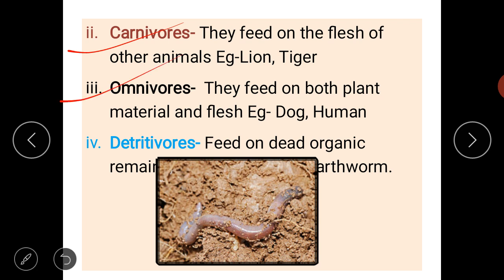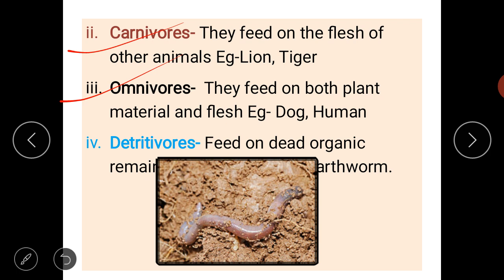Then third is omnivores. Omnivores are the organism which can eat both kind of food, vegetarian food material and non-vegetarian food material. So they can eat vegetables and all vegetarian stuff, and also they can eat flesh and meat. So example is dog, human are the omnivorous organisms.